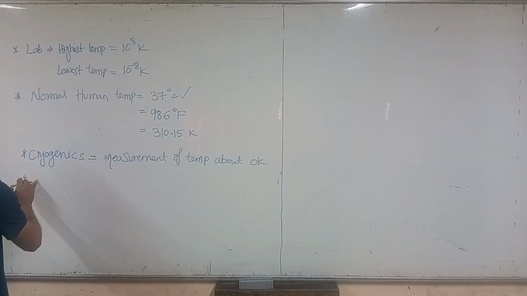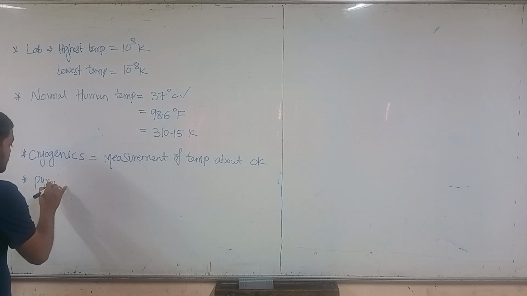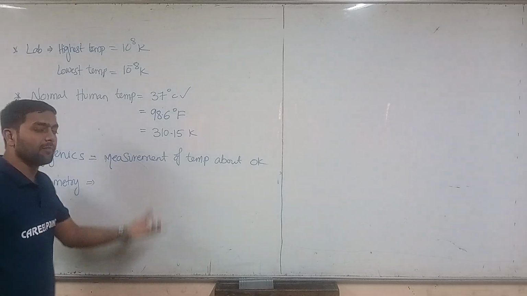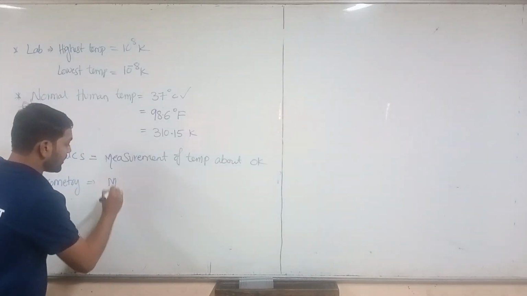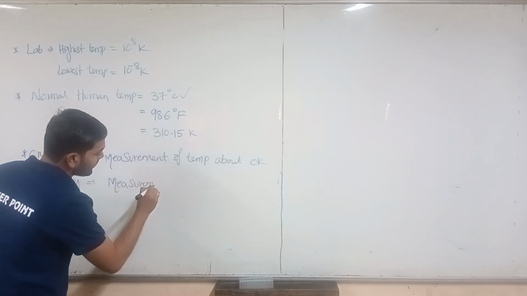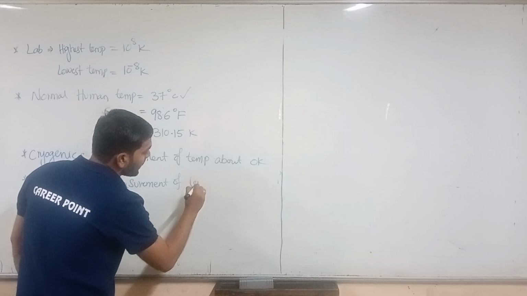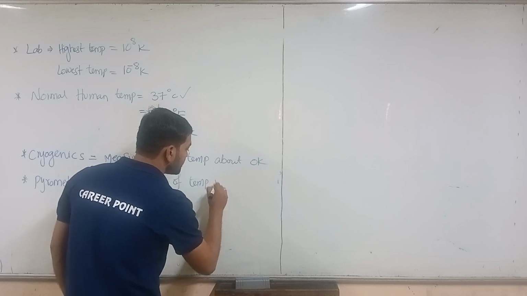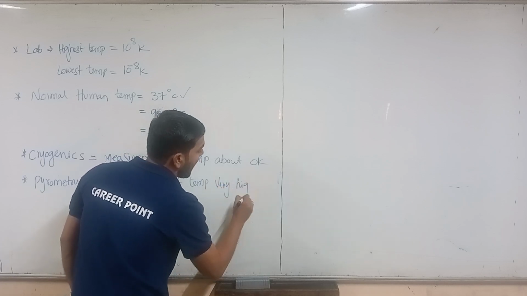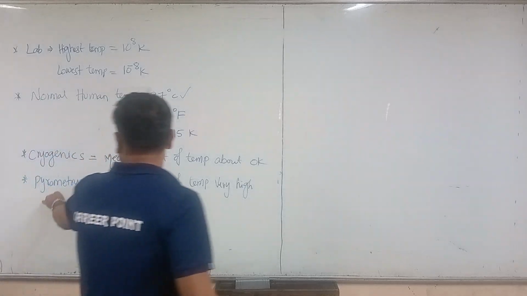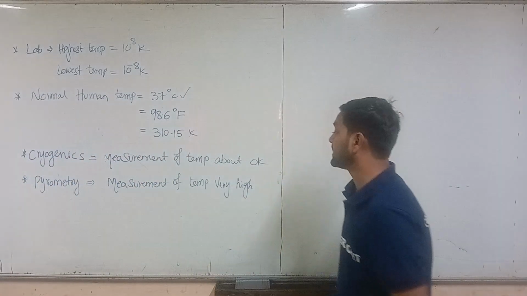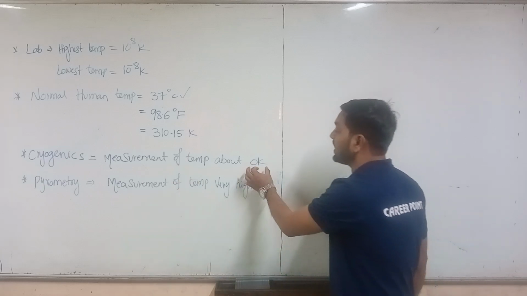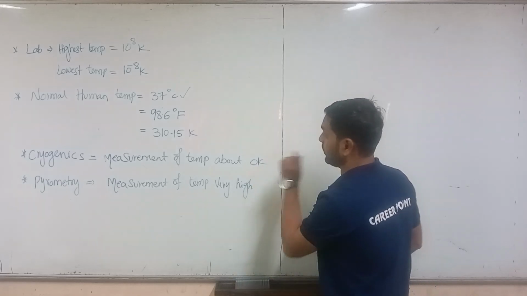Next we will see pyrometry. Pyrometry is the measurement of temperatures that are very high. So pyrometry means the measurement of very high temperatures, and cryogenics is the measurement of temperatures about 0 Kelvin. Here I am using the Kelvin, right?